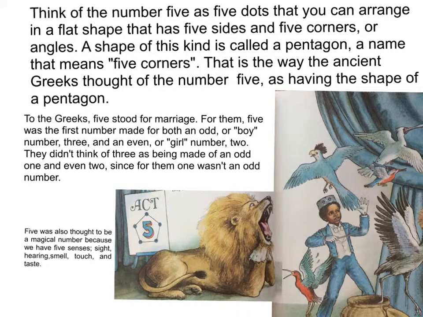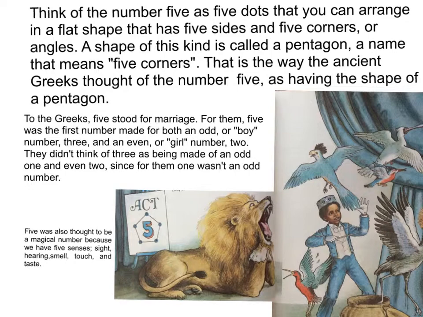Think of the number 5 as 5 dots that you can arrange in a flat shape that has 5 sides and 5 corners, or angles. A shape of this kind is called a pentagon, a name that means 5 corners. That is the way the ancient Greeks thought of the number 5, as having the shape of a pentagon. To the Greeks, 5 stood for marriage.